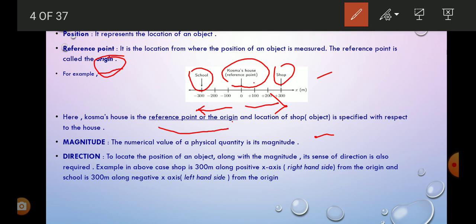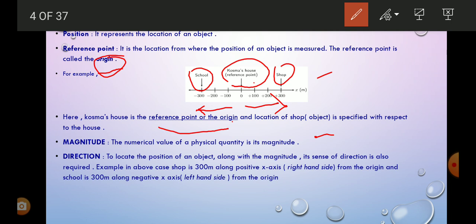It is called magnitude. The numerical value of a physical quantity is its magnitude. There are some physical quantities which have only magnitude. For example, consider the physical quantity length.